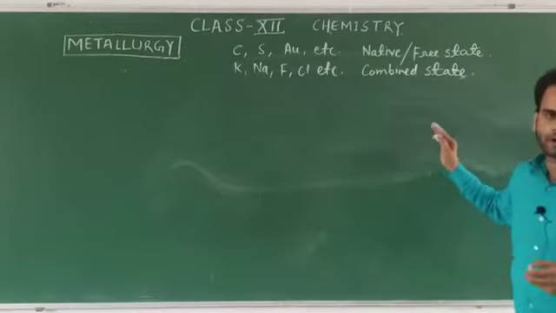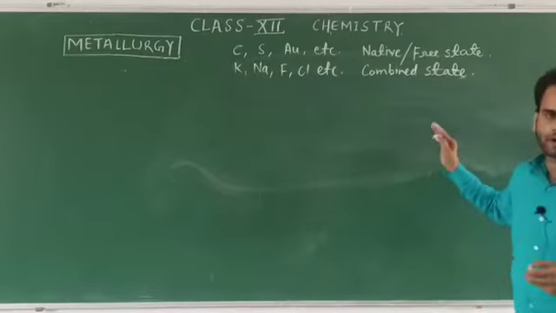Before that, we should know about the terms metallurgy, and ore, mineral and ore. So what are minerals and ores? As we discussed earlier, the elements are found in their combined state or free state. The naturally occurring substances from where we can get the metal are known as minerals.